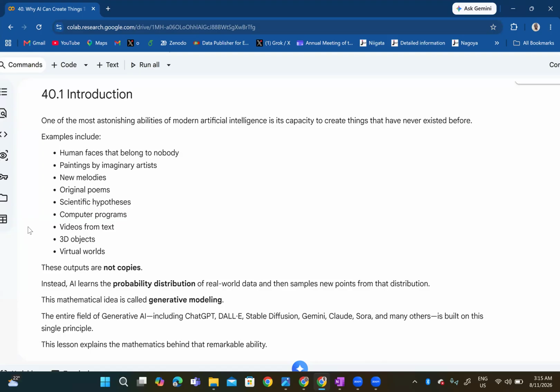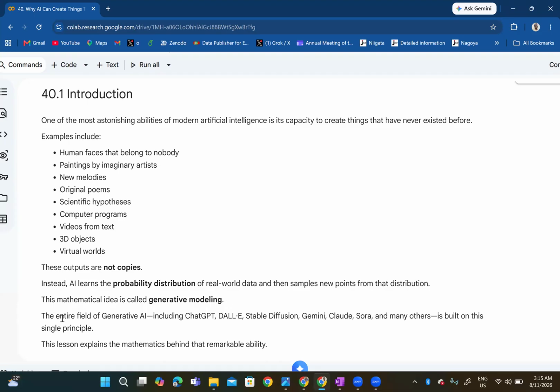So you can end up having maybe fried rice and stew or whatever you want to come up with. You have all the ingredients, you can then put them together in whatever way to get something totally new that was never known to the particular culture those ingredients are from. So that's why the outputs are not copies. Instead, AI learns the probability distribution of real-world data and then samples new points from that distribution. This mathematical idea is called generative modeling.